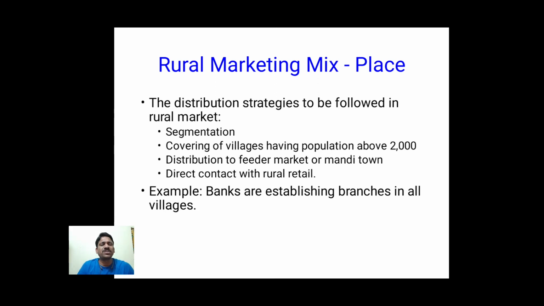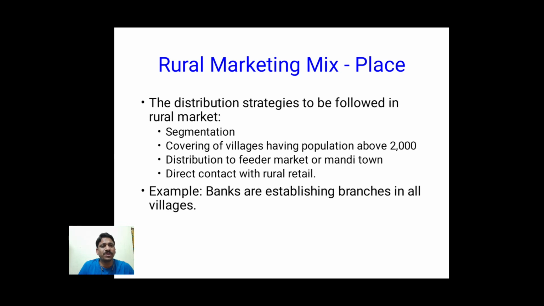What are the strategies that we can use in terms of place in rural markets? Better segmentation will lead to better distribution. We will segment the markets and plan our distribution according to the necessities of the segmentation. Covering villages having a population above 2000 is one way. What we will do is establish our retail or wholesale store or distribution there.